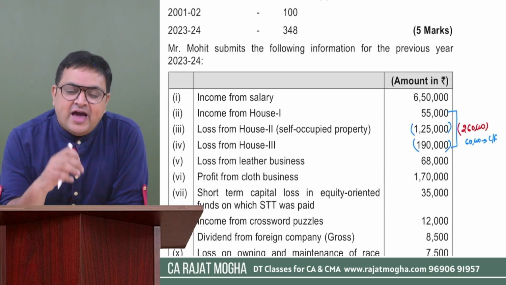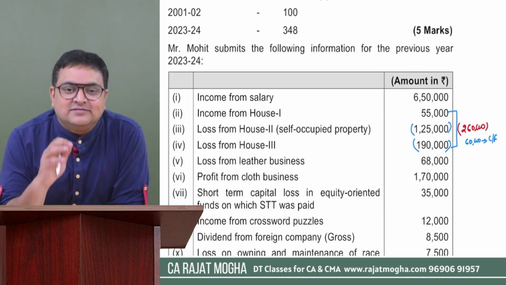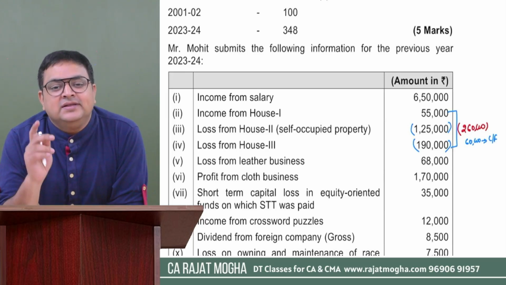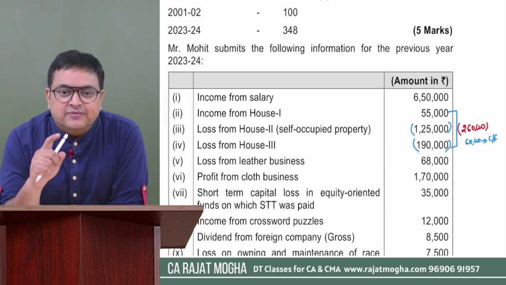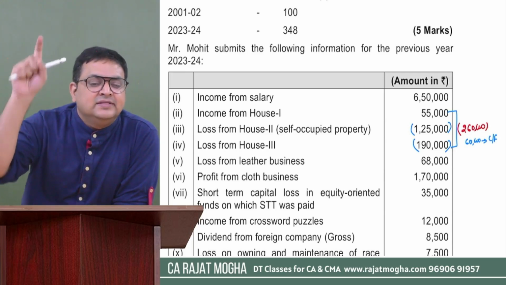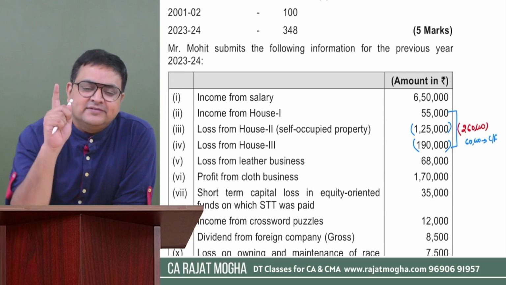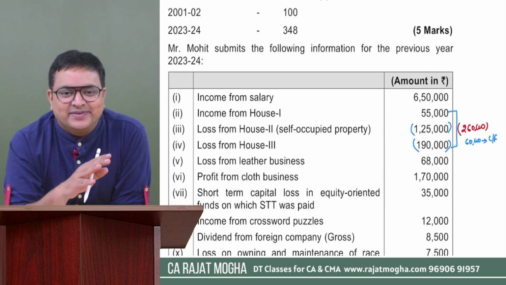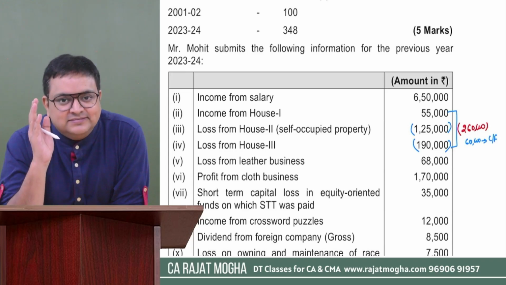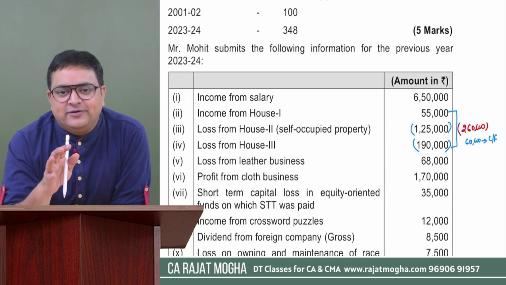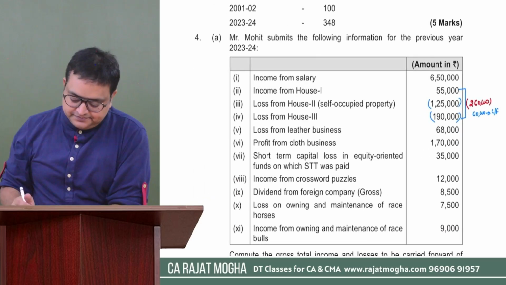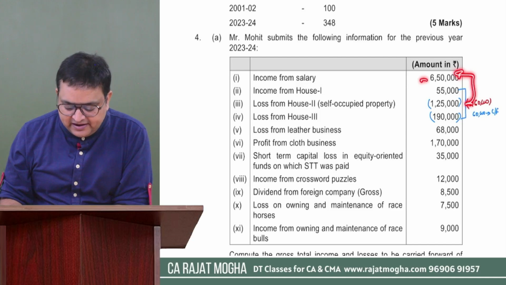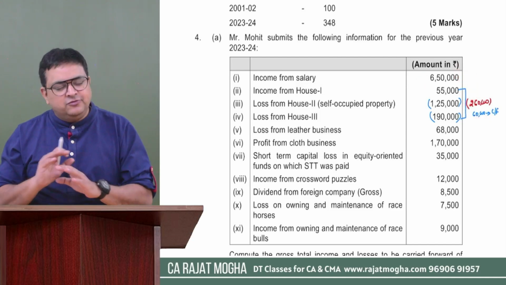If the examiner has asked that this person is following the default tax regime, then house property losses cannot be set off from other heads, not even a single rupee. The 2 lakh is only under the optional scheme, right? Even 1 rupee you cannot set off in the default tax regime. Got it? Okay. So here I can easily set off 2 lakh from salary. The remaining 60,000 would be carried forward.